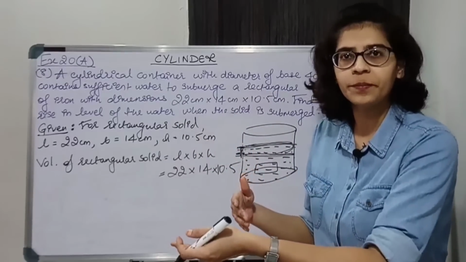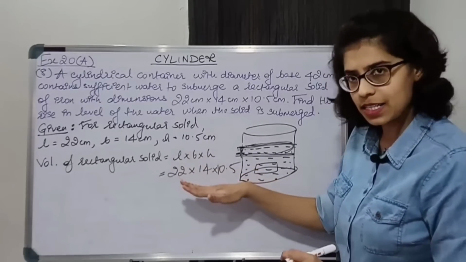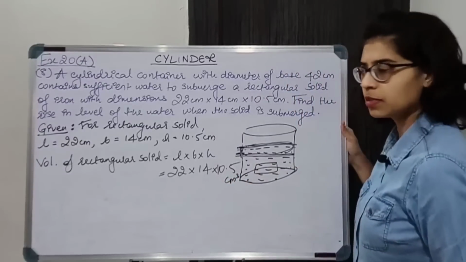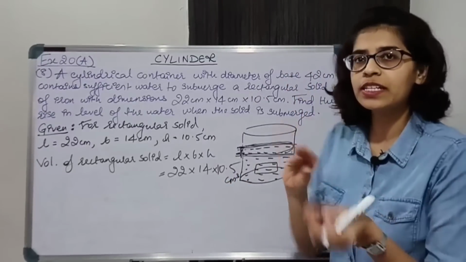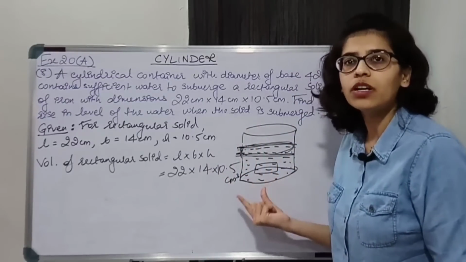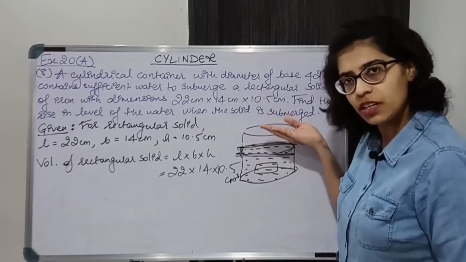because we are going to take this equal to the volume of the cylinder. Okay, so something will get cancelled out. So keep this as it is. This is centimeter cube. Okay, now we have to write some statement over here. When the solid is immersed in the water, what will happen? The water level will rise.